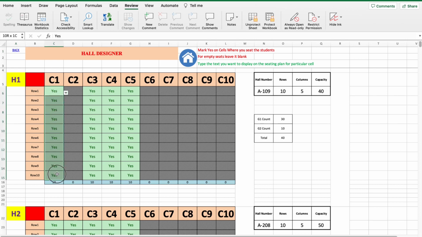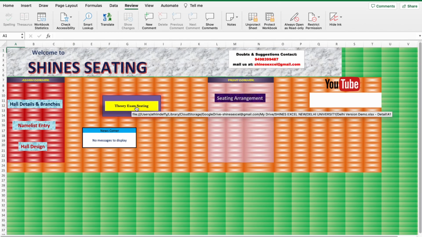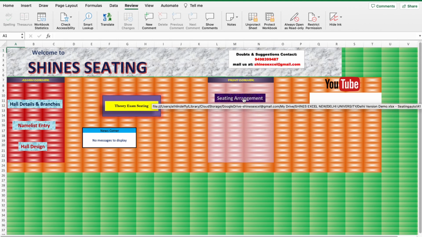Now I am allocating that hall. If you don't want any rows, you can also delete them. If you don't want the last row or the columns, then you can do that. So when you are deleting only particular cells, then you need not update the column value in the hall design page. Now let's go to the seating arrangement directly.